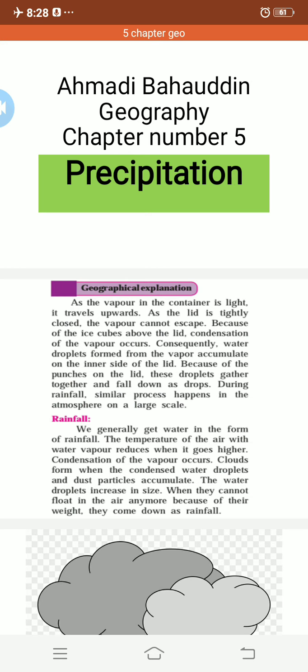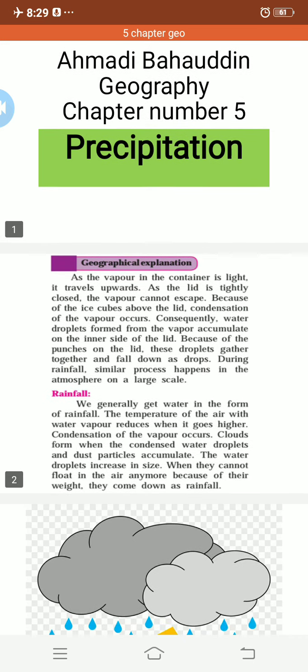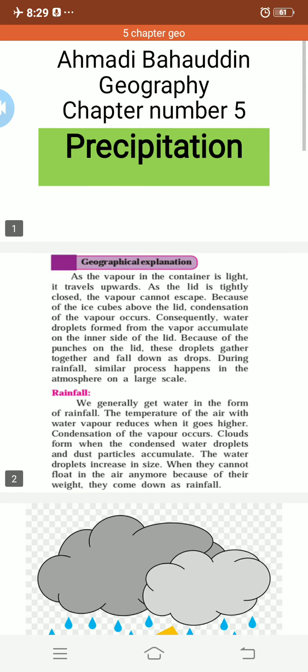What is precipitation? We have seen water falls in the solid or liquid state from the clouds to the ground, whether in the form of snow, hailstone, or rainfall, which are the major forms of precipitation. We have seen the snow, the areas which experience the snow, and the hailstorm. Now we are going to learn about the different rainfalls.